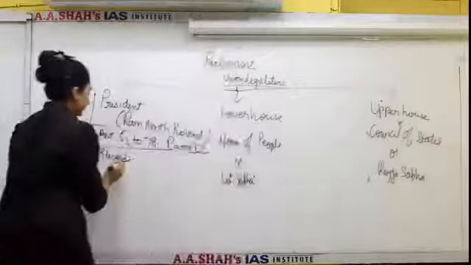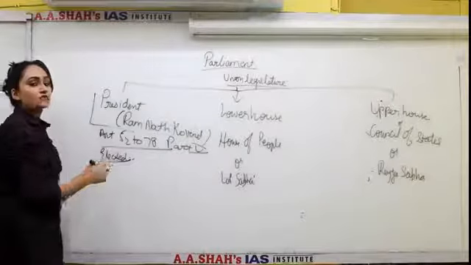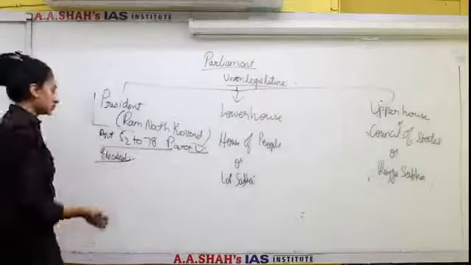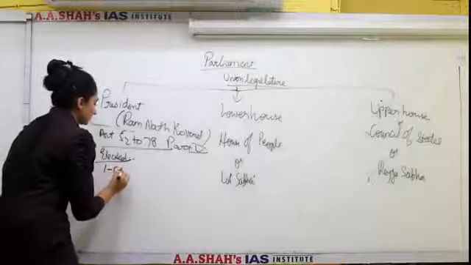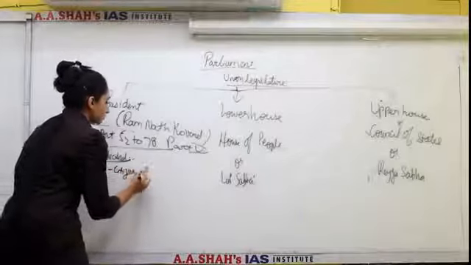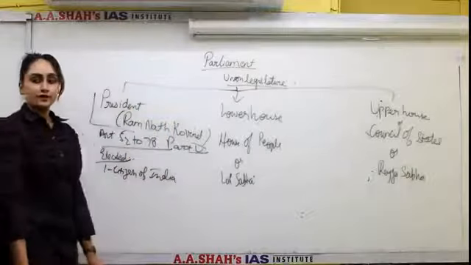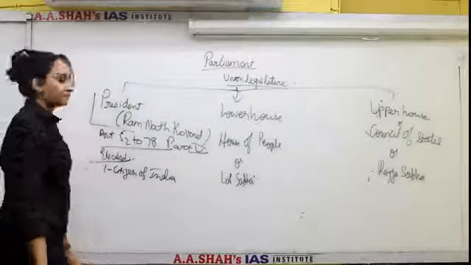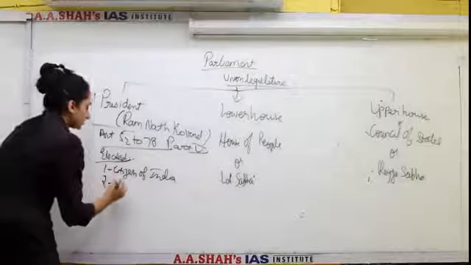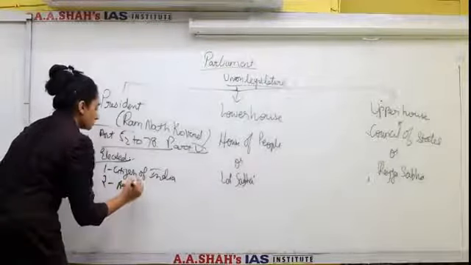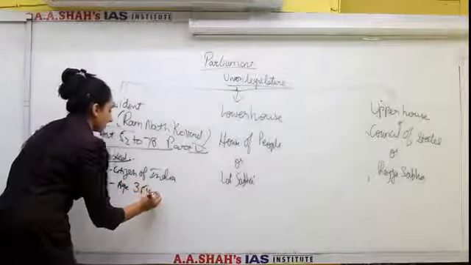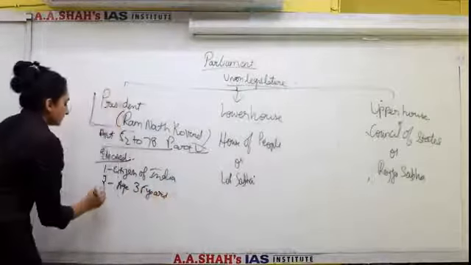In order to be elected, a President needs to have some qualifications. Now, what are the qualifications? Number 1, he should be a citizen of India. Definitely the one who is not a citizen of India cannot become a President of India. Secondly, age. Age should be more than 35 years.